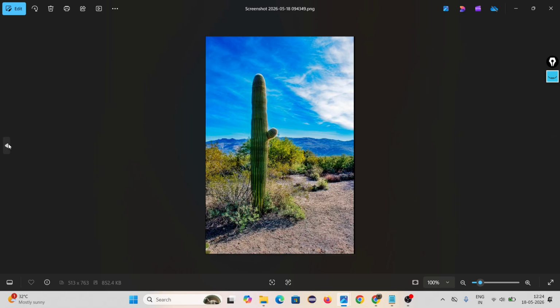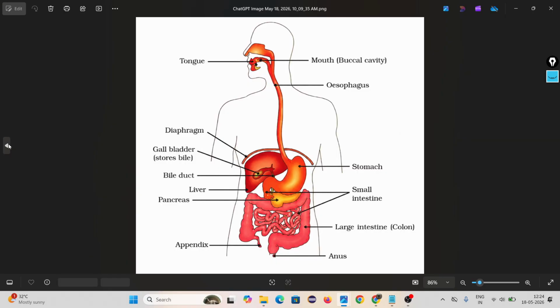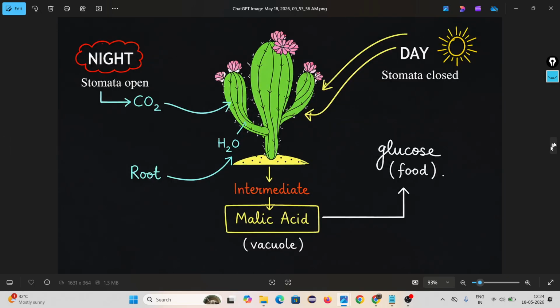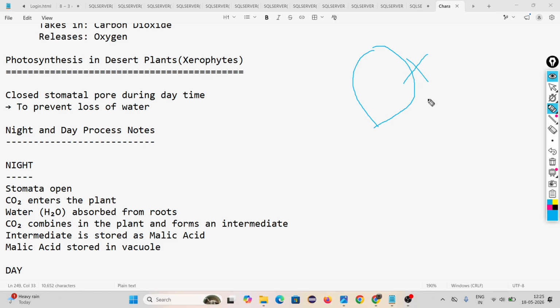How is photosynthesis happening in a desert plant? I am watching. Where is the photo? This is the photo. This desert plant is also called xerophytes. Okay, bryophytes, xerophytes. You heard about this word. Closed stomatal pore during daytime to prevent loss of water. Actually, what is happening? They always try to close their stomata during daytime.